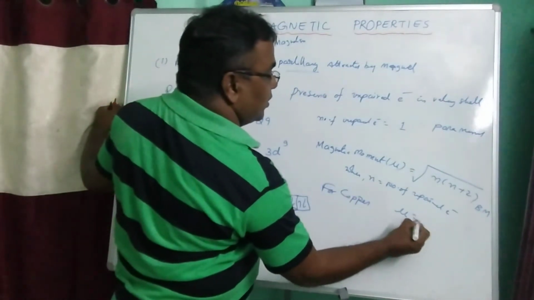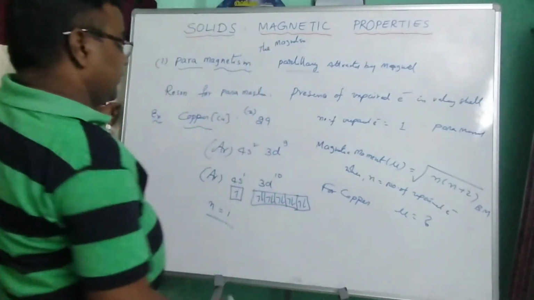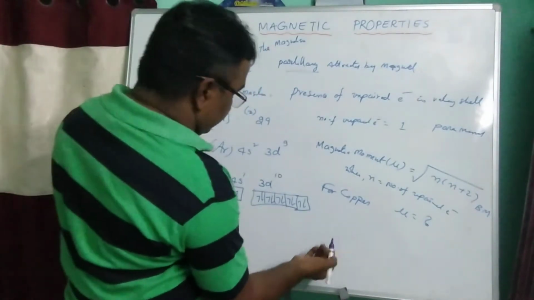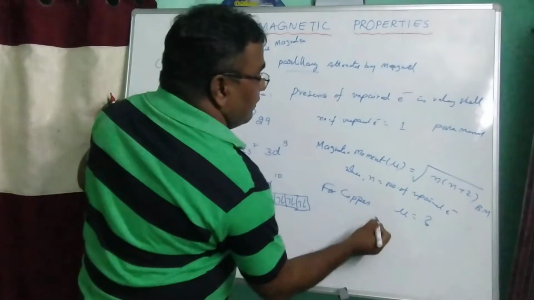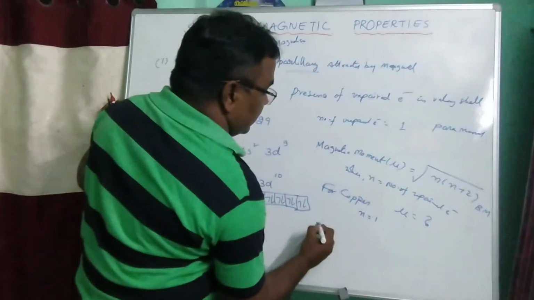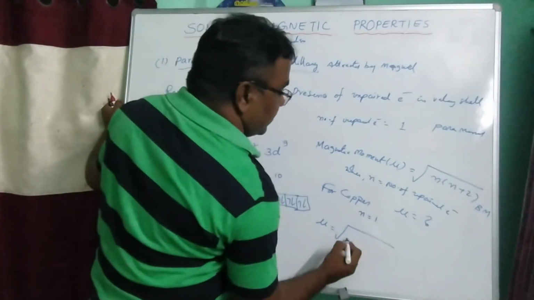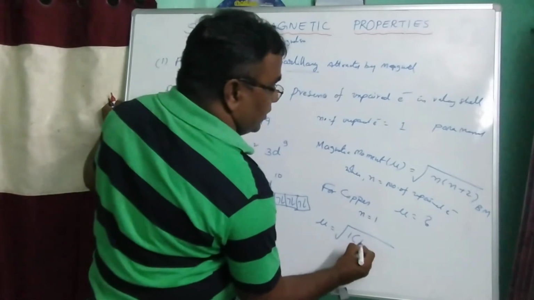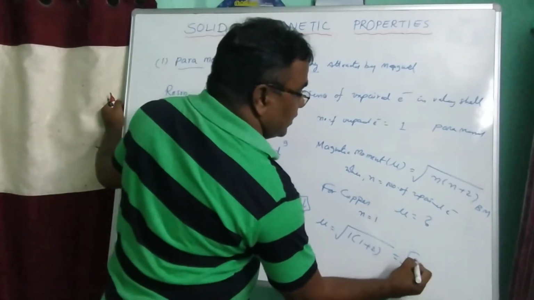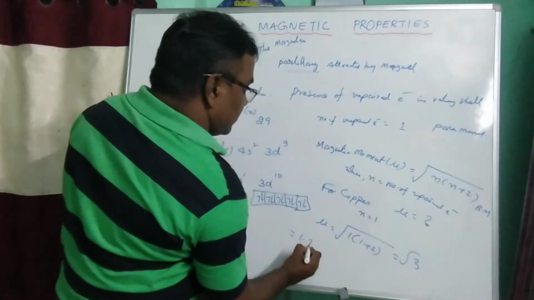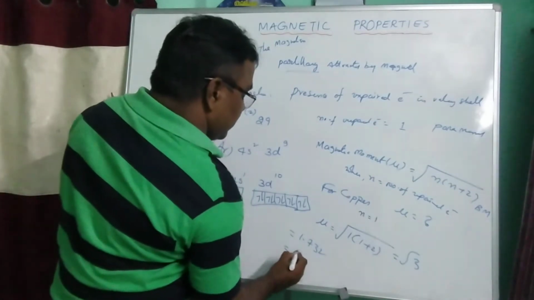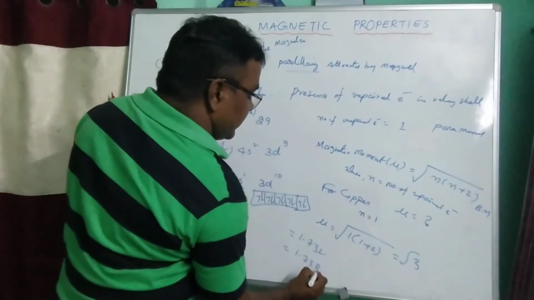For copper, n is equal to 1, therefore mu is equal to square root of 1 into 1 plus 2, that is root 3, which is 1.732, that is 1.73 Bohr magneton.